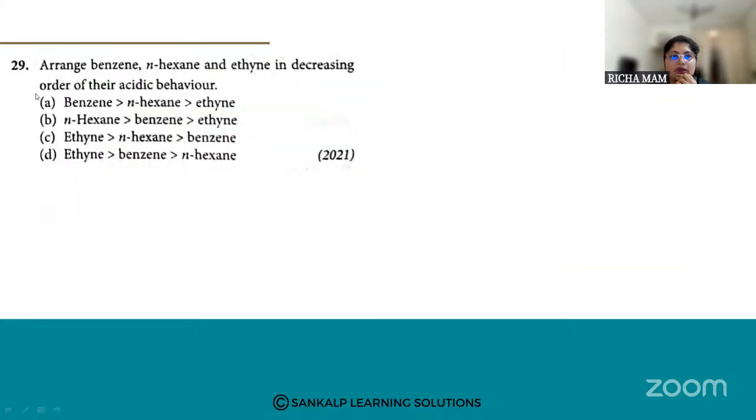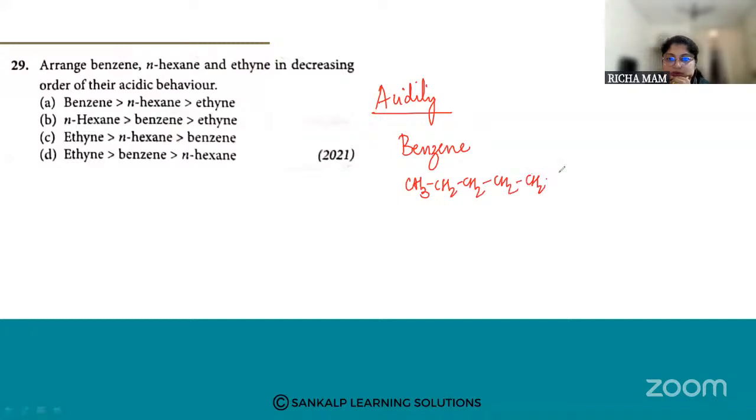Next question. Arrange benzene, N-hexane and ethyne in decreasing order of their acidic behavior. So based on the acidity, you have to arrange benzene, N-hexane, which is CH3, CH2, CH2 and so on, and ethyne, in decreasing order of their acidity.